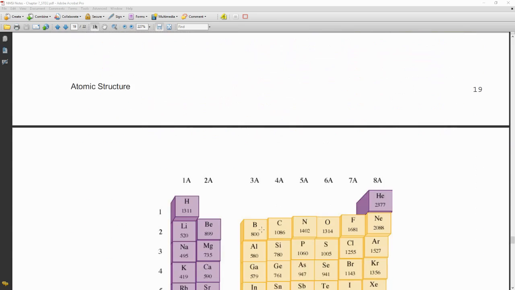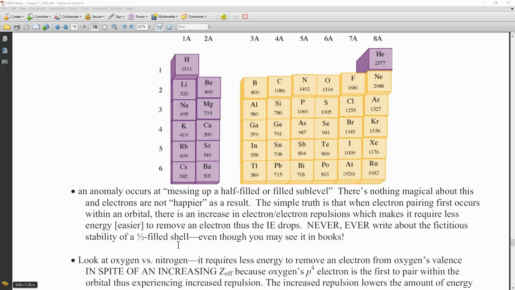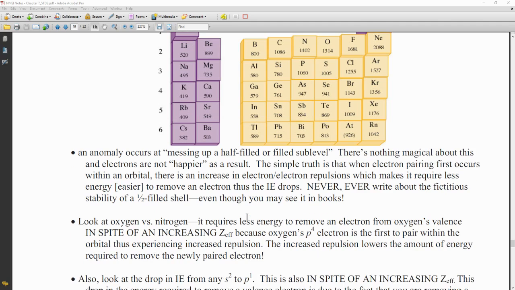Now, there are a few exceptions to consider here, and that is when we get to the half-filled and filled sublevels, okay? Oxygen and nitrogen, for example. And so again, you'll notice here in the first bullet, an anomaly occurs at half-filled or filled sublevels. There's nothing magical about this, and the electrons are not happier as a result. The simple truth is that when electron pairing first occurs within an orbital, there's an increase in electron-electron repulsions, which makes it require less energy, or it's easier to remove an electron, and so therefore the ionization energy drops. Okay.